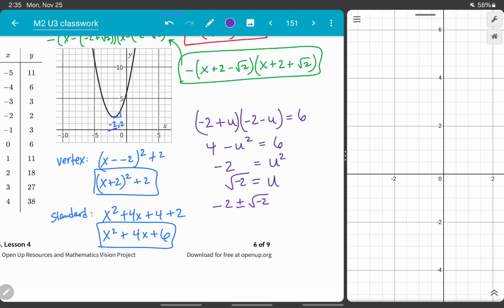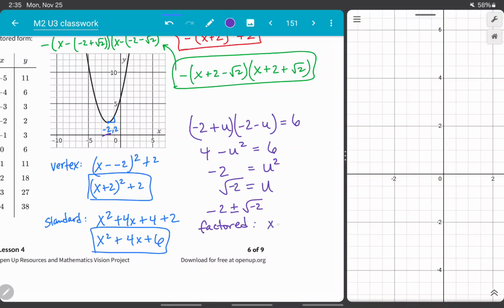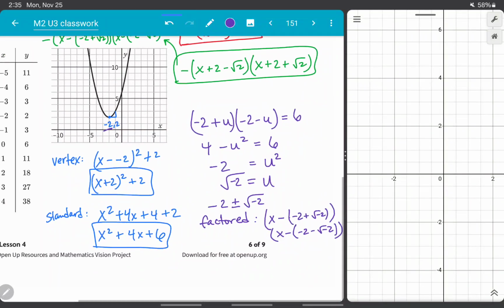So that means if I write this in factored form, this is going to be x minus (-2 plus the square root of -2) times x minus (-2 minus the square root of -2). And if I simplify that, this is going to be x plus 2 minus the square root of -2, and then I'm going to have x plus 2 plus the square root of -2.